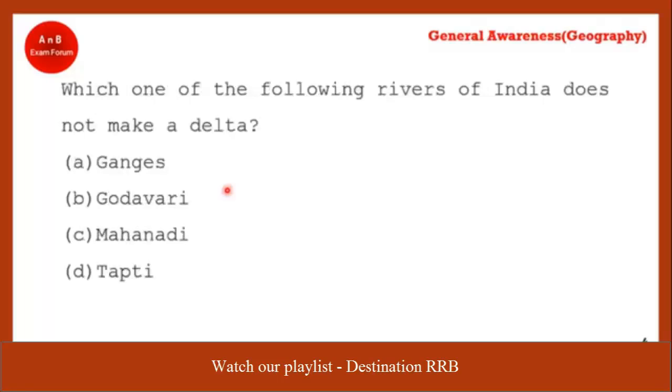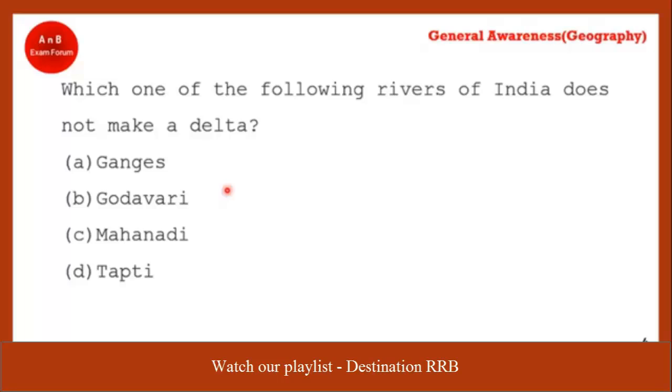Coming to the next question, which of the following rivers of India does not make a delta? This is a very interesting one. Yes, Ganga makes a delta, but they are asking which of the following does not make a delta. Yes, Tapti doesn't make a delta. What does it make then?